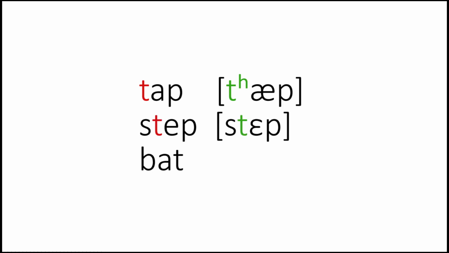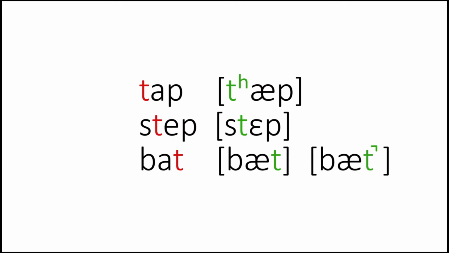If you take these three words and transcribe them, in the first word, the way the t is pronounced, it's aspirated. In the second word, it is not aspirated. And in the third word, it's not aspirated either. Actually, most of the time, not only is it not aspirated, it doesn't have an audible release. This word, most people pronounce it unreleased, bat.